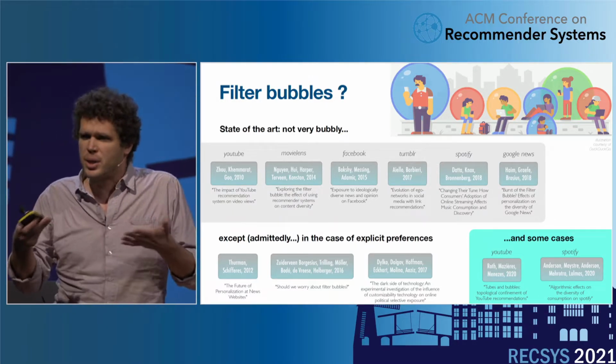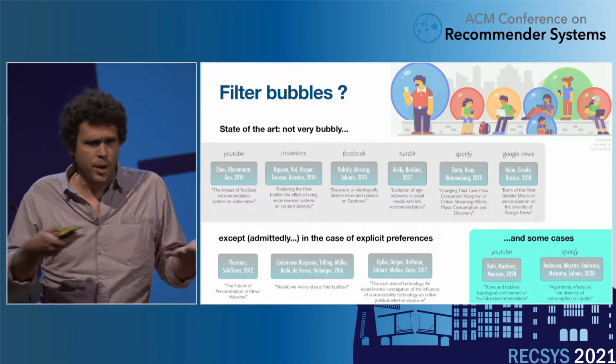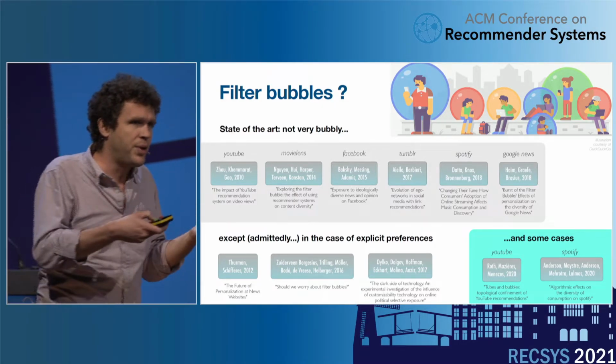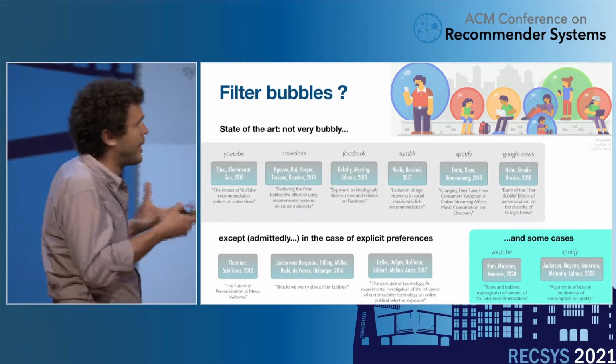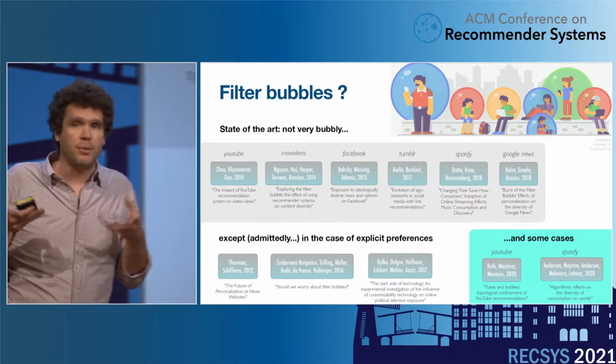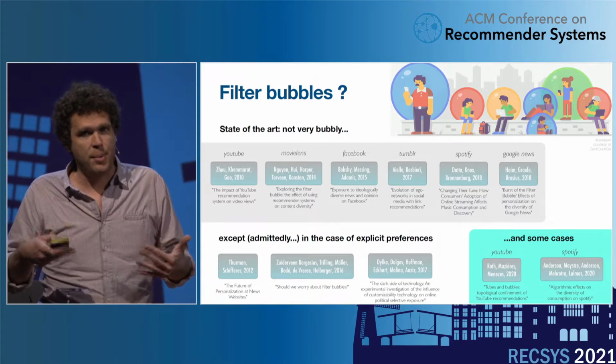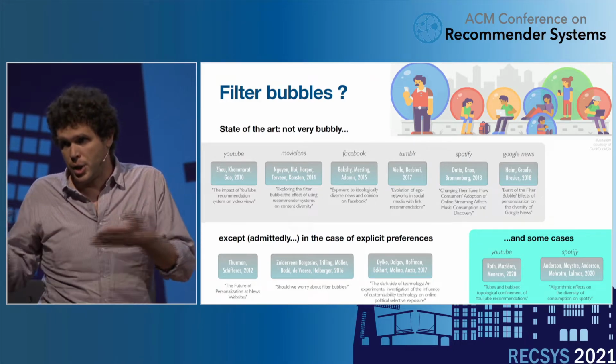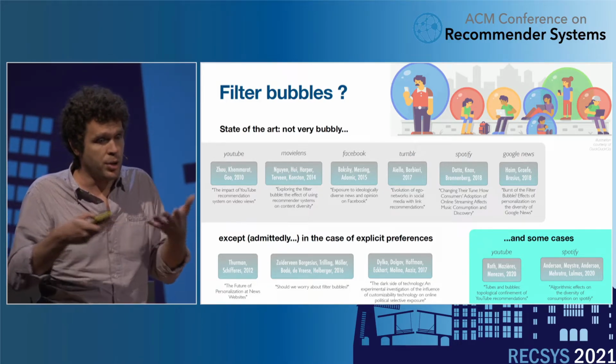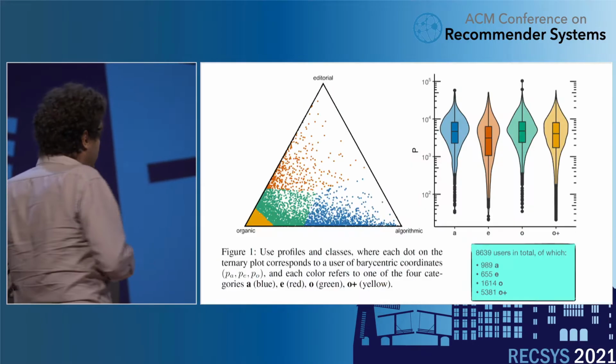And so there is still a little bit of debate on whether it's bubbly or not bubbly. We contend that one of the ways of reconciling these possibly conflicting results is to consider user types beforehand, and then describe the possible influence of recommendation based on these different user types.